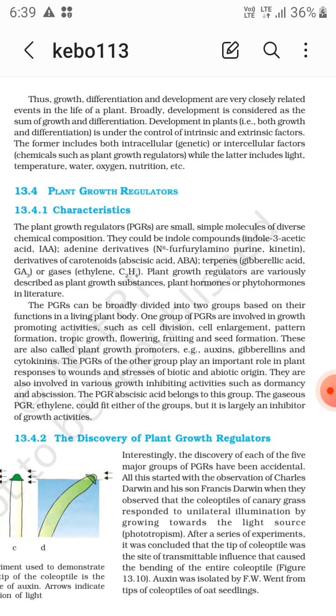The gaseous PGR, that is ethylene, could fit either of the groups, but it is largely an inhibitor of growth activities. So it is not counted as a promoter, but it is also a growth regulating PGR.